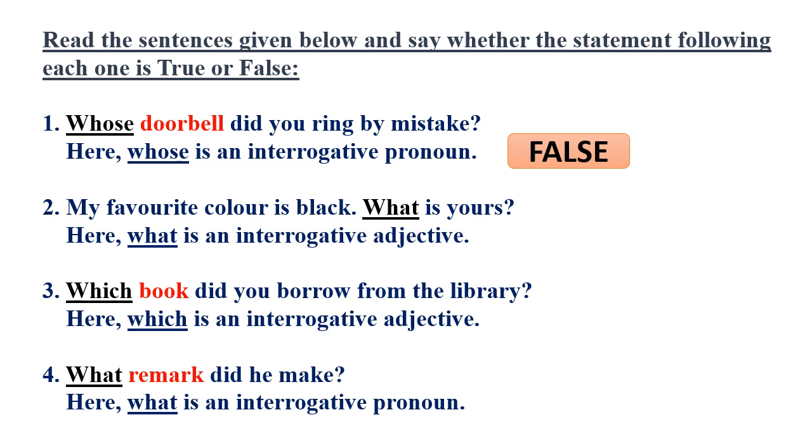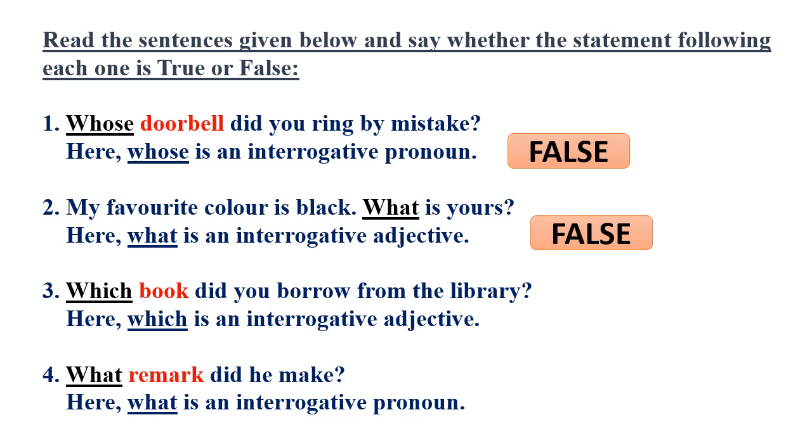Look at the second one. My favorite color is black. What is yours? In this sentence, the word what is not followed by a noun. So this is not an interrogative adjective, it is an interrogative pronoun. But the statement which follows this sentence says that in this sentence, what is an interrogative adjective. Is it true or false? It is false.